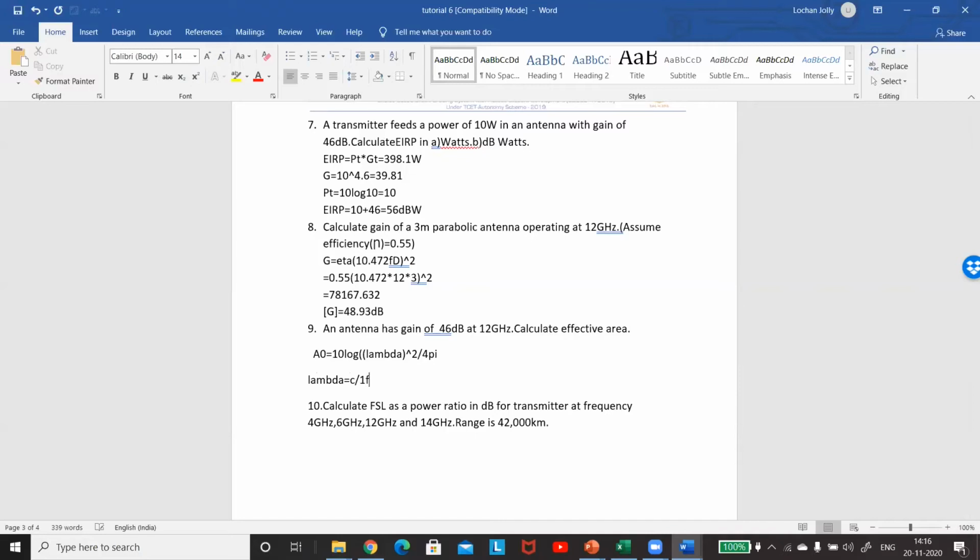C by F is equal to 3 into 10 to the power of 8 divided by 12 into 10 to the power of 9.